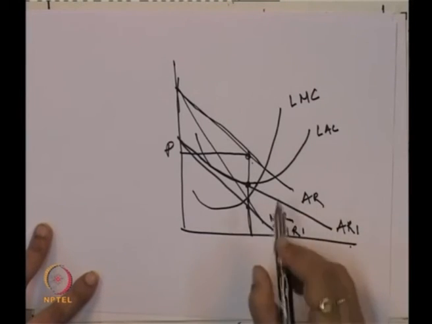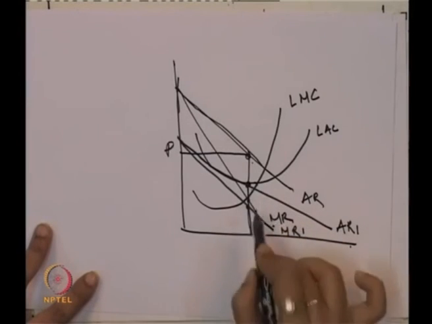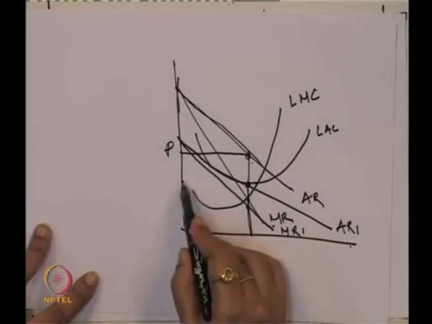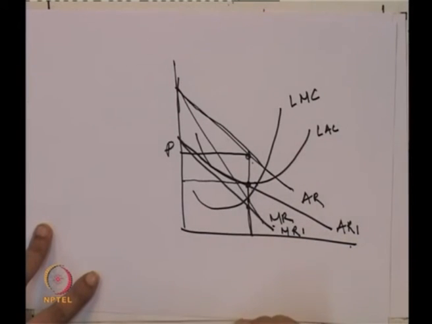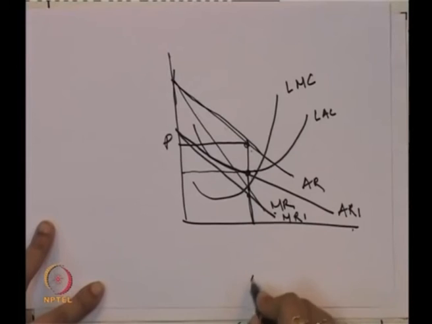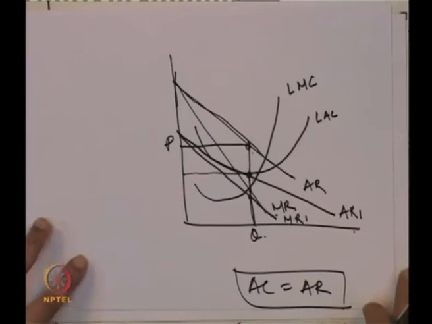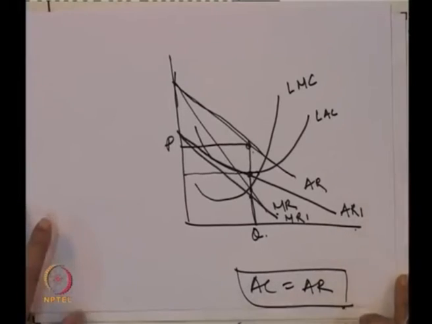We get a price level which is again lower than the previous price level, and also at this point the average cost is equal to average revenue. So, this brings down the equilibrium level and the profit level, and all the firms just get the normal profit.